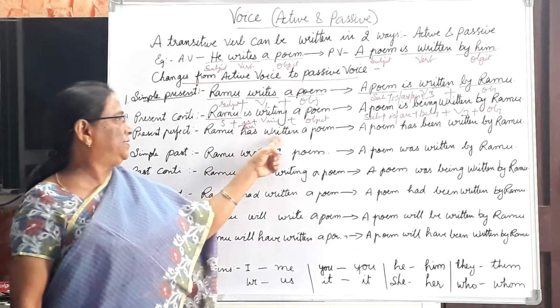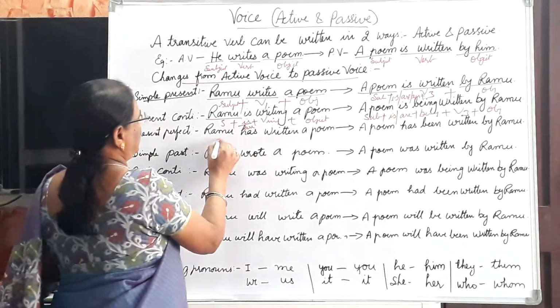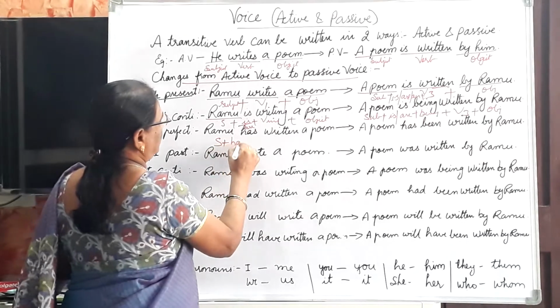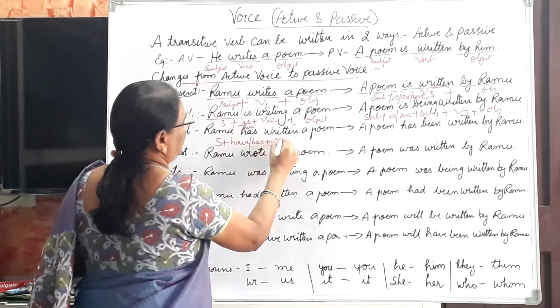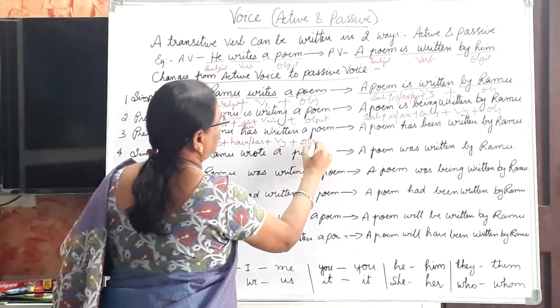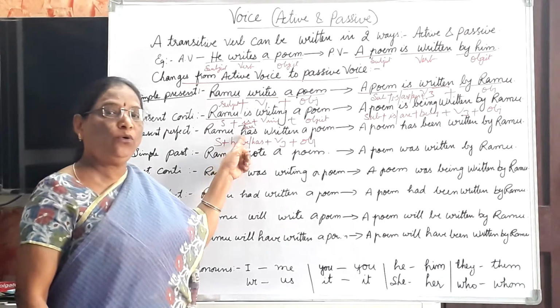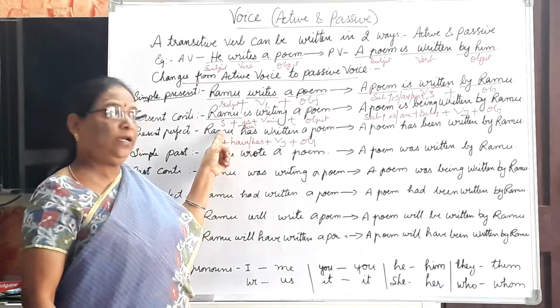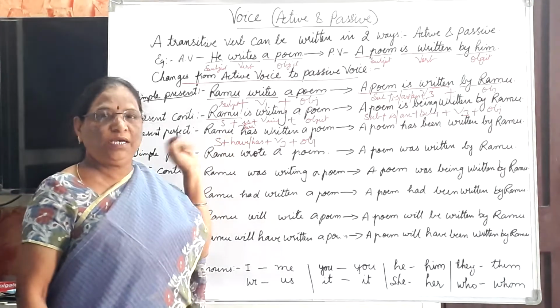Ramu has written a poem. Ramu has. That means subject plus have or has plus V3 plus object. If plural subject we use have and if singular subject we use has, isn't it?